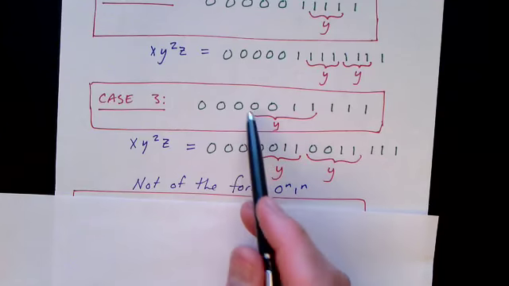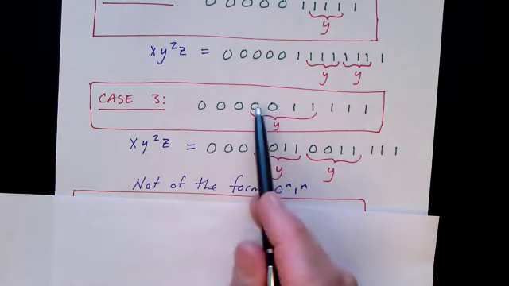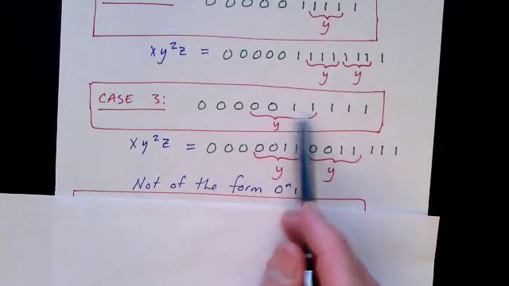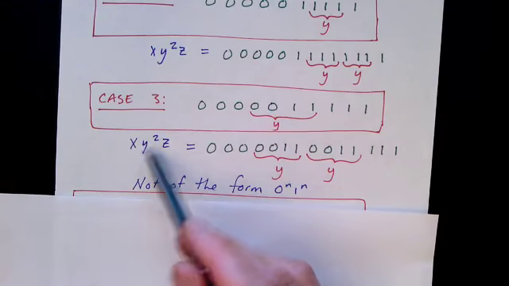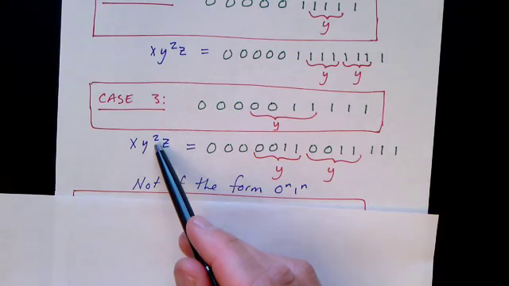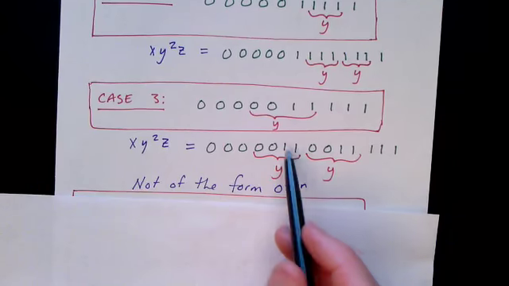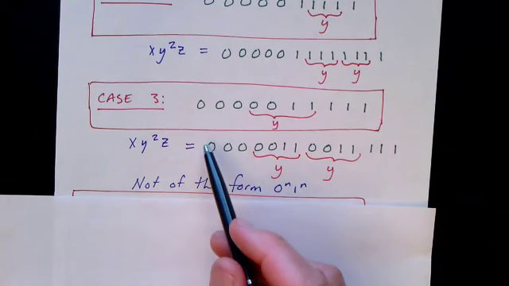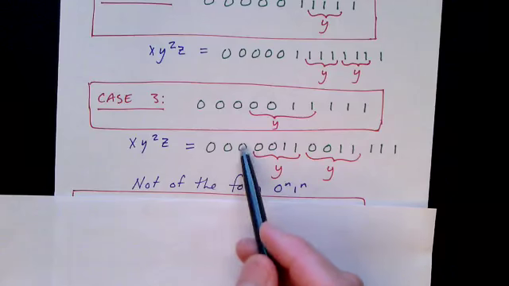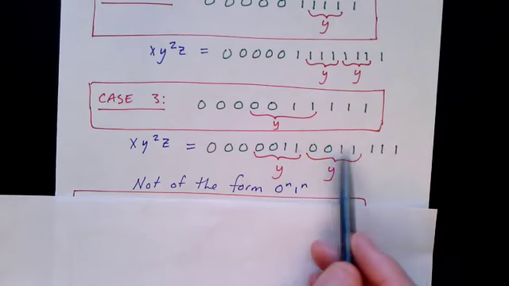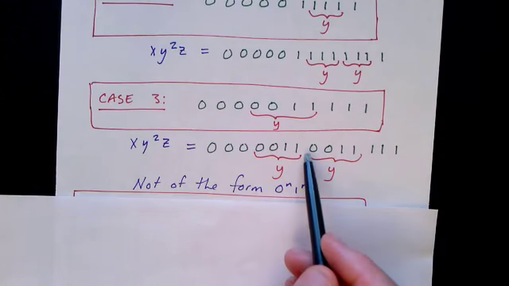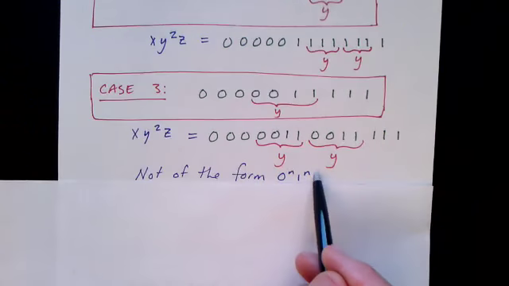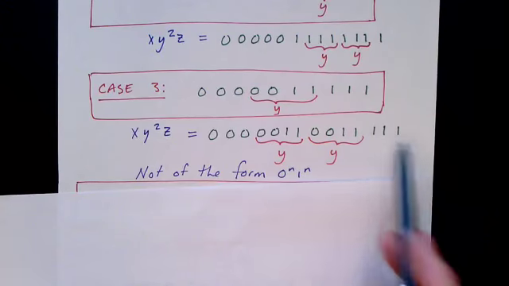And in the last case, we have a y that contains both at least one 0 and at least one 1. So it has one or more zeros followed by one or more ones. In that case, we pump the y, again doubling it for example. We may have the correct number of zeros and ones, but they're no longer in the correct order. It's no longer of the form a bunch of zeros followed by a bunch of ones. So this string is not in the language either.